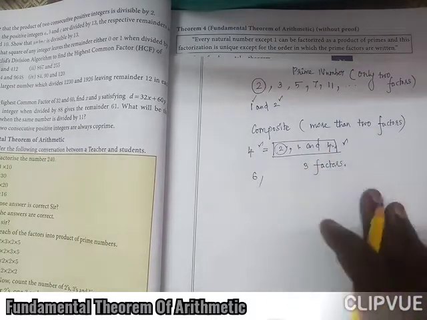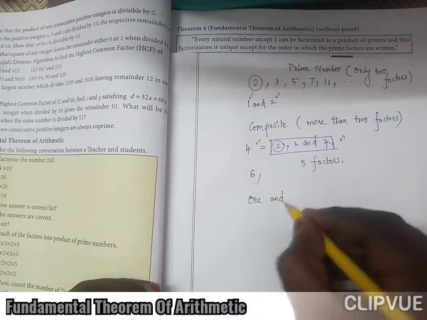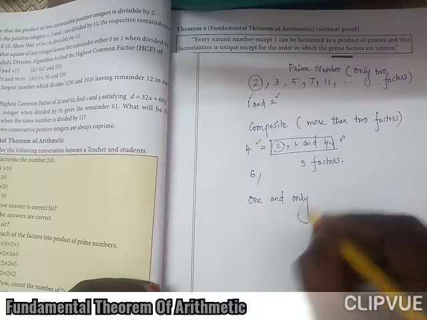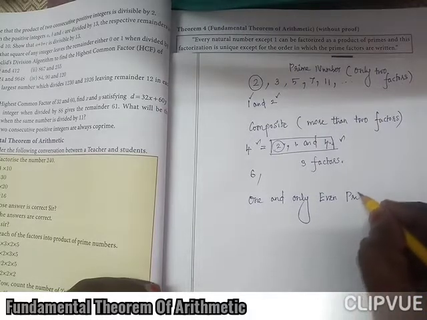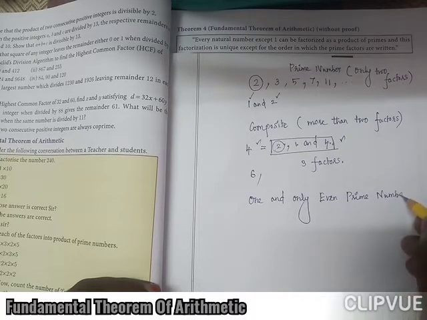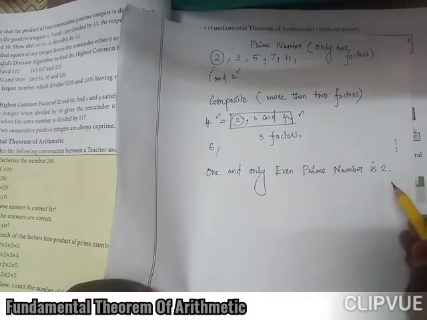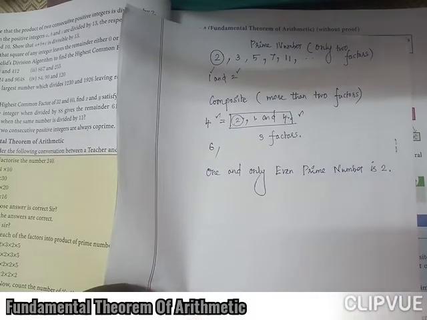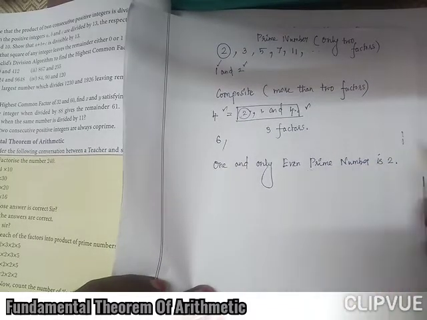4, 6 are like this. One and only even prime number is 2. The number 2 is an even number as well as a prime number. So it is one more question: the even prime number is 2.